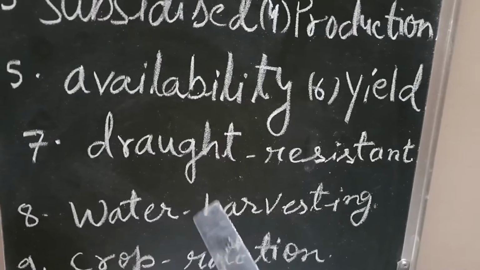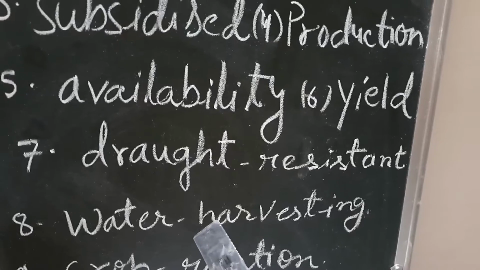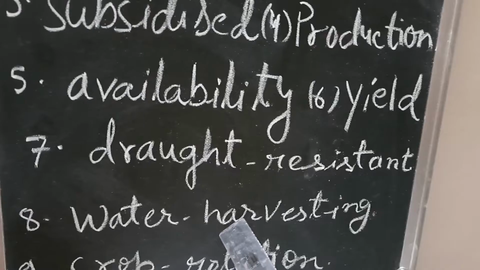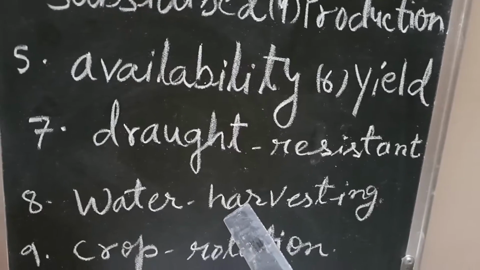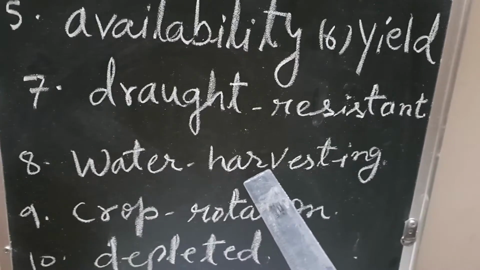Another word we have got, water harvesting. Water harvesting means we can't harvest water like food crops, but we can store water. We get good rainfall in the monsoon season. Afterwards we have to store the water which we get during the monsoon season. That storing of water is called water harvesting.